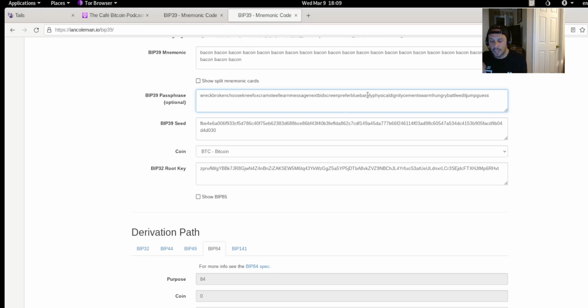But the whole idea is, you could just add maybe 6, 7, 8 words. I mean, if you're really paranoid, you could do 24 words, right? It's just a trade-off between security and ease of use. Also, are your loved ones going to be able to recover this if you have some crazy 24-word passphrase?